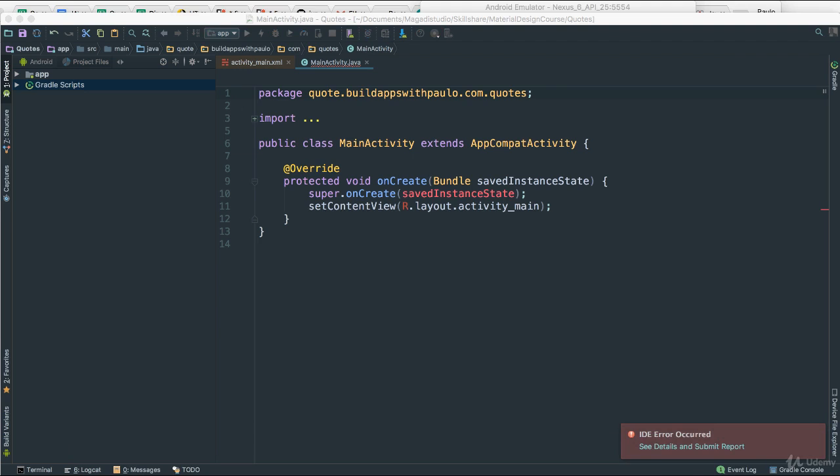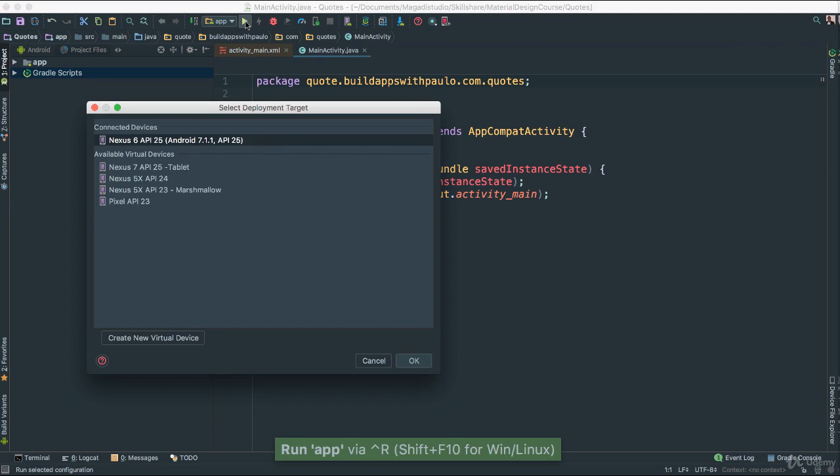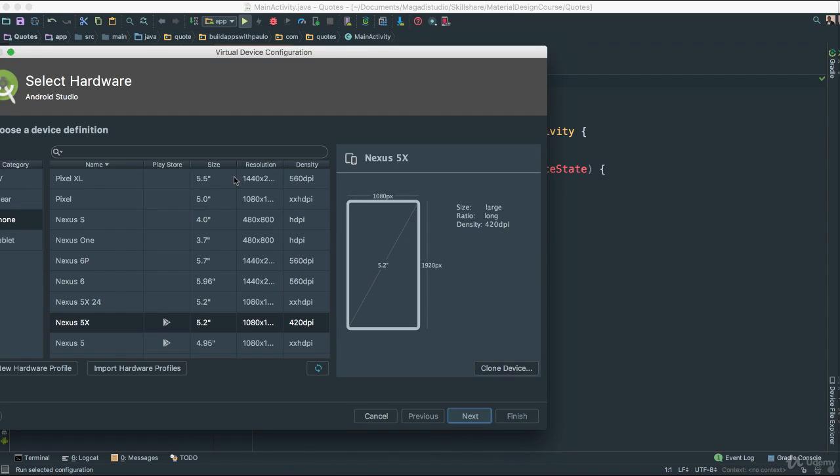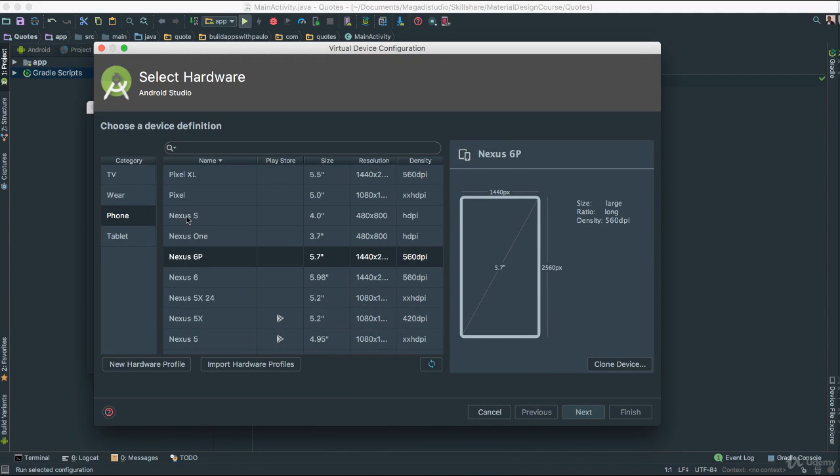In a few seconds, you will see that we have our brand new project here. If you click here to run, you may not have any of these devices. No problem. If you have none of them, go to the bottom here, say New, and choose Phone. In this case, let's select this Pixel at the top.